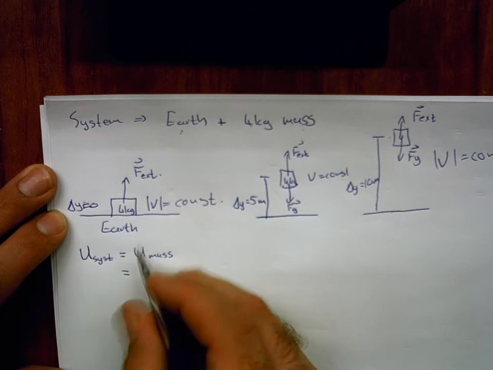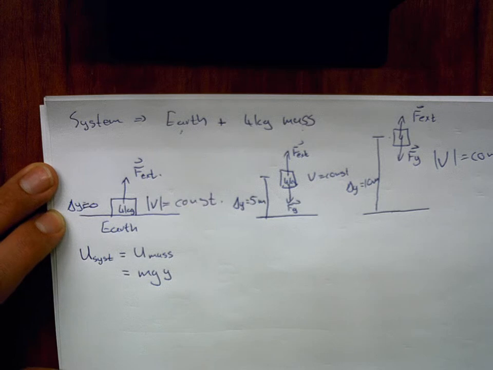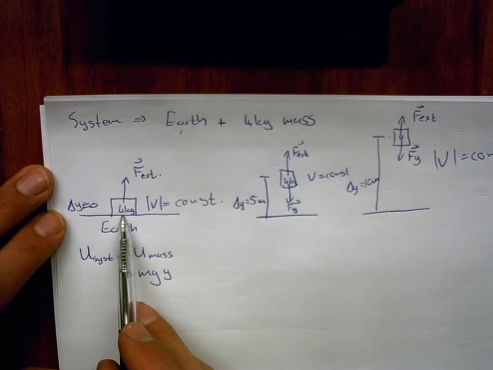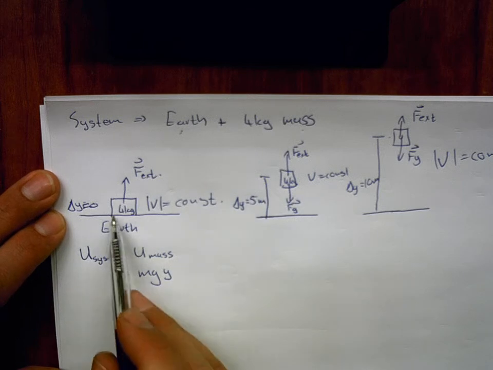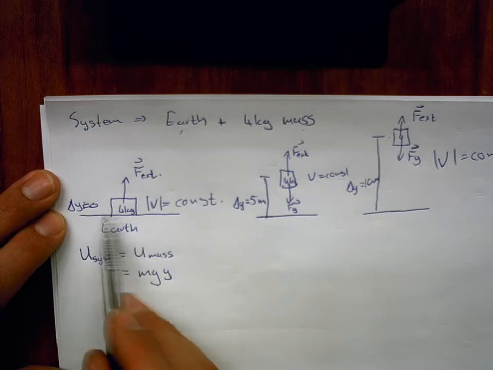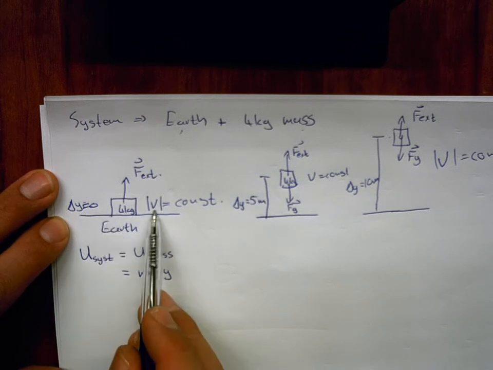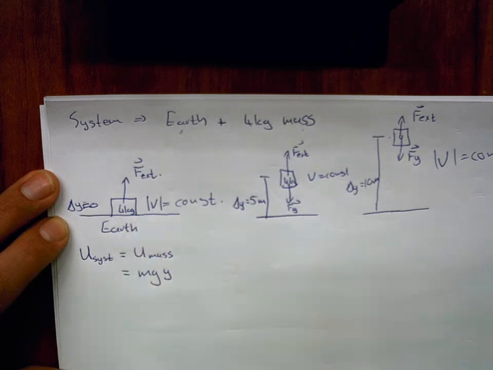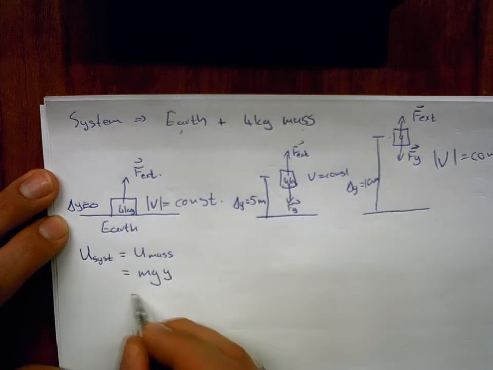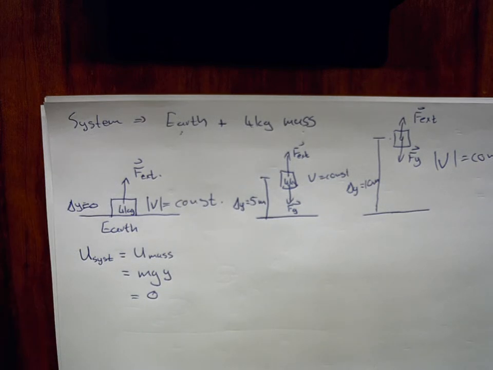Now this we know is equal to m times g times its position above the surface of the Earth. This is right at that instant when we apply the force. So we're applying the force, but this mass is negligibly close to the surface of the Earth. It's already moving upwards, but it has effectively not yet lifted off the surface of the Earth. So its y position is 0. So the potential energy initially would just be 0 because this mass is as low as it can be.